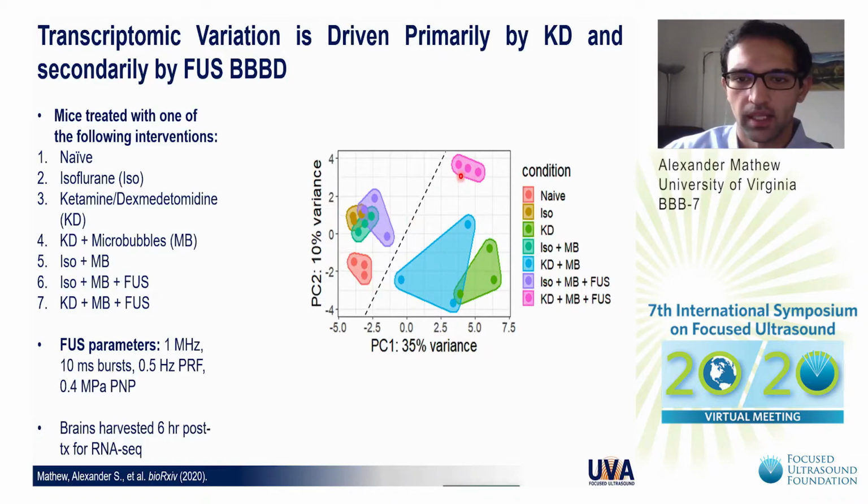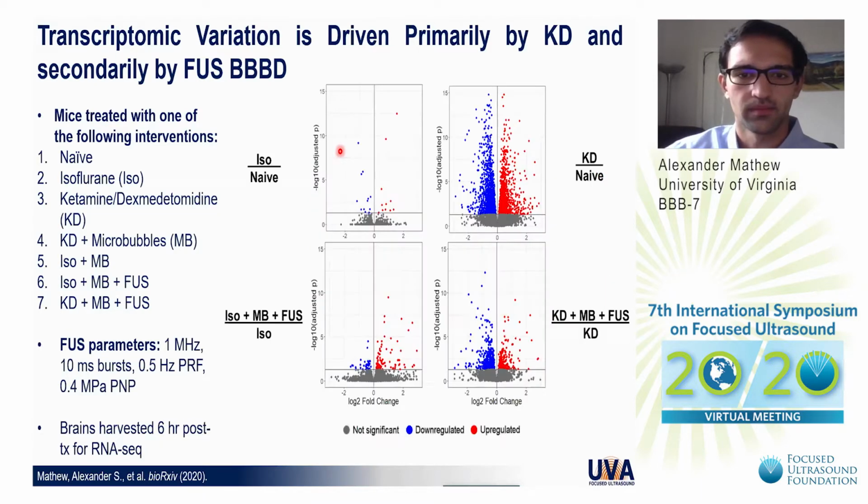If you take a look at the pink and purple groups, those treated with focused ultrasound on different anesthetic backgrounds, you can see those tend to trend higher along that second principal component, suggesting that that may be a secondary source of variation in the data set.